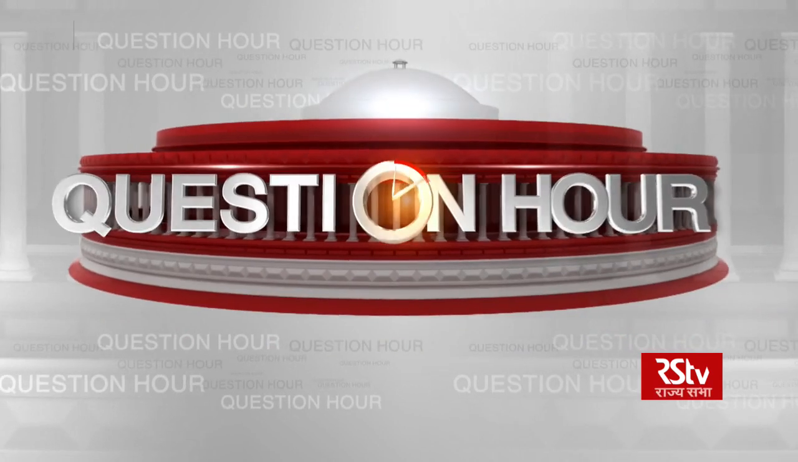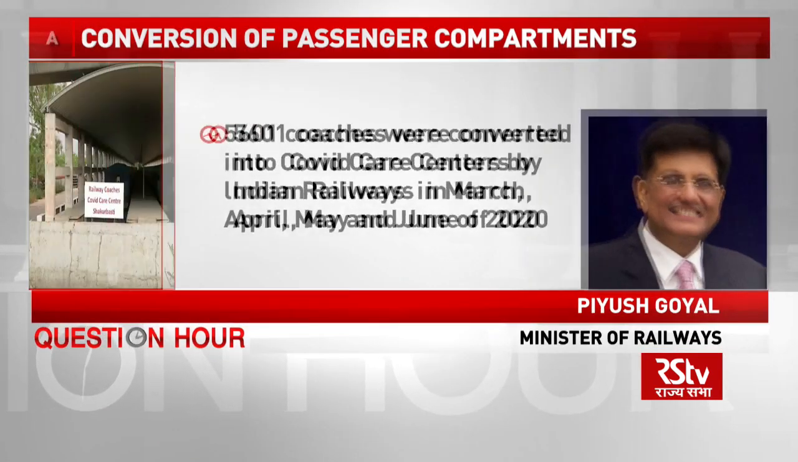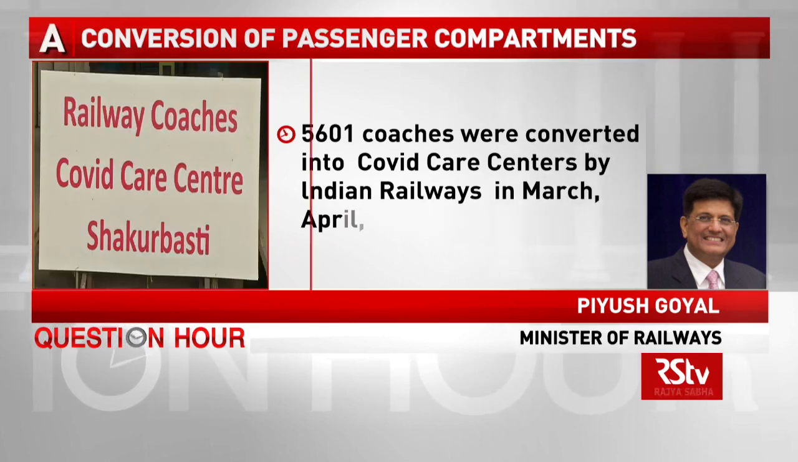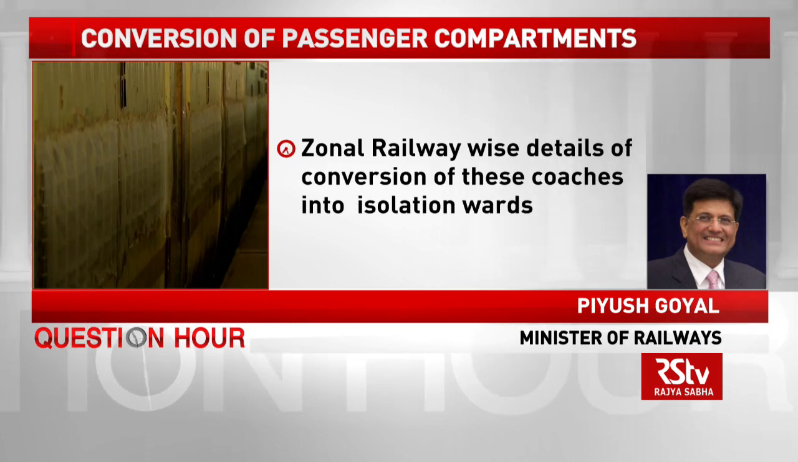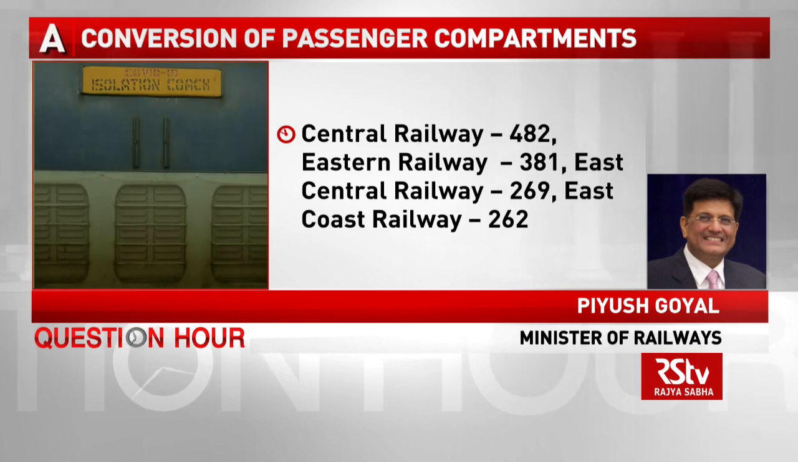So here's a detailed reply given by the Railways Minister Piyush Goyal, and he says that 5,601 railway coaches were converted into COVID care centres by Indian Railways during the months of March, April, May and June of 2020 to combat the coronavirus pandemic. He has also given the breakup of the zonal railways. Let's take a look. So in Central Railways, 482 coaches were converted into isolation coaches.